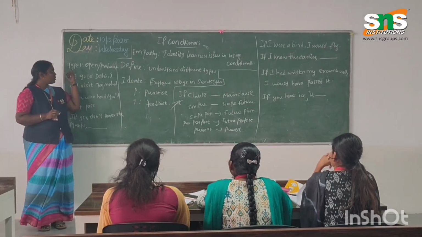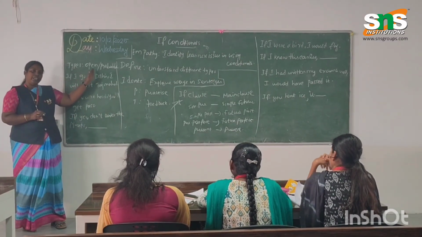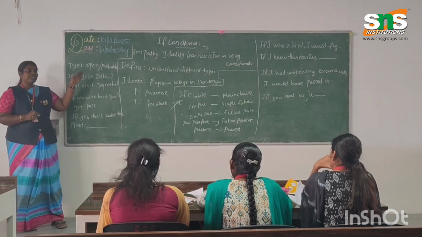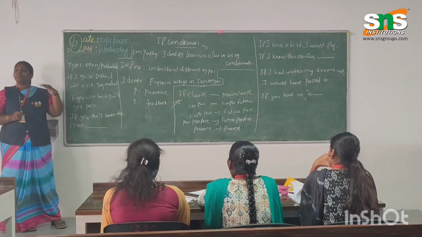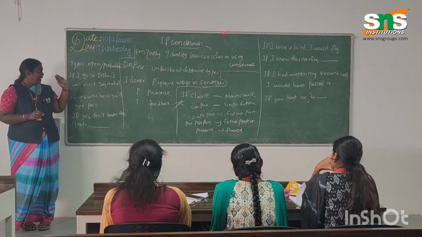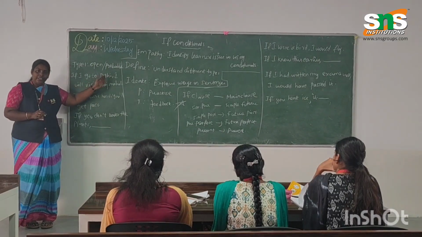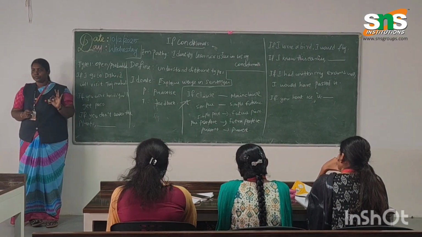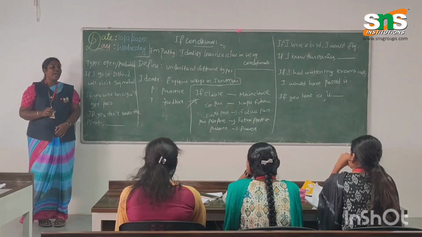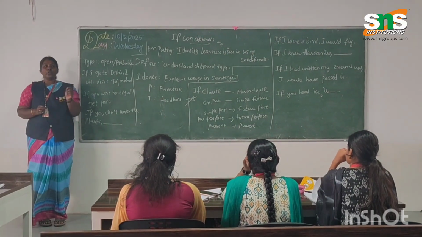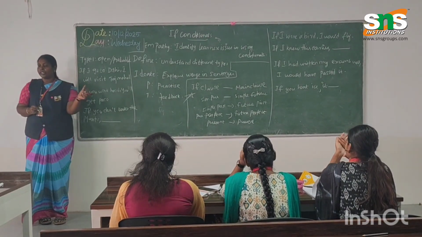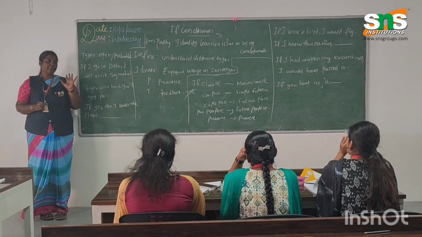For instance, just look at the sentence: If I go to Delhi, I will visit Taj Mahal. When you read the sentence, I will visit Taj Mahal is a complete and meaningful sentence without depending on the previous part. If you say only that if I go to Delhi, what will happen? If I go to Delhi, then I reach the market. So these are unfulfilled conditions. Usually they need some other portion to make them meaningful. This is the basic concept of this topic.